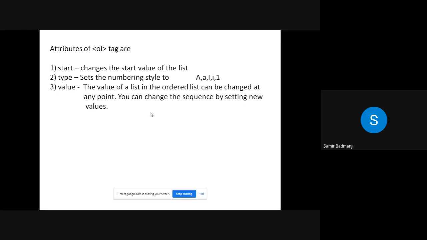Now next is the type. By default, if you don't write type, just write OL, it will be number 1. You can change it to capital A, small a, Roman capital I, Roman small i. Now the last attribute is value. Suppose some numbers are there in the sequence, say 1 to 10. After 1 to 10, suppose you want to increment directly from 50. Then by using this attribute value, you can do that. So I'll just show you the demo, then it will become clear to you.